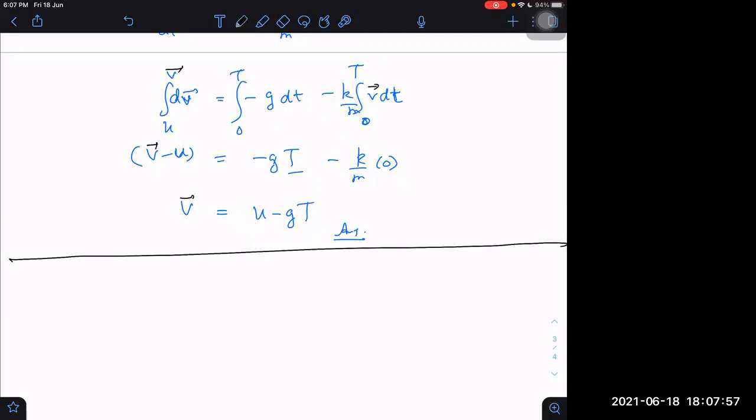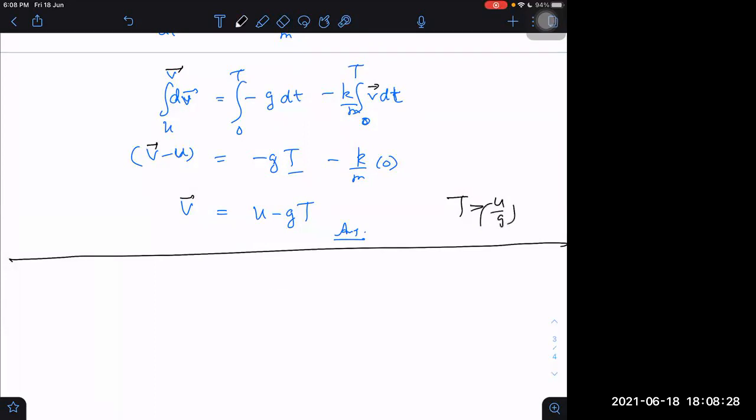I'm sure about one thing, that this time of flight will definitely be greater than u by g. How do I know? Because if it is greater than u by g, then the second term will be more than u, and only then will velocity be negative. Otherwise it cannot be negative. So I know directly that time of flight in this case will definitely be greater than u by g. Will it be less than 2u by g or not?